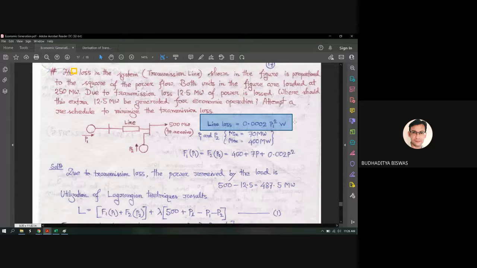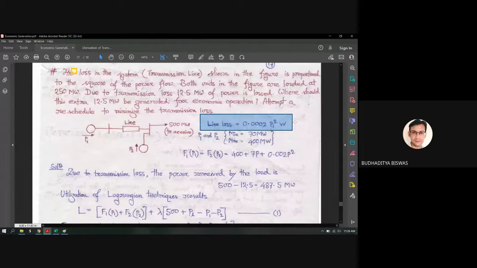It's good that if the generation of P1 is fixed at 100, then P2 is also set at the maximum limit of 400, so 400 plus 400 plus this 500 megawatt is received. But also it is very close to the actual answer, but not the actual answer. Why? Because then you can generate only 500 megawatt of power.